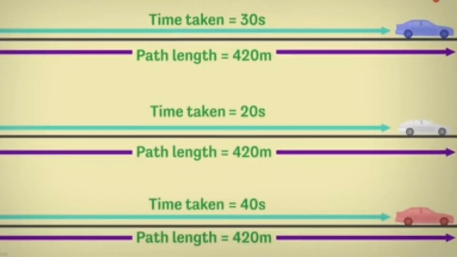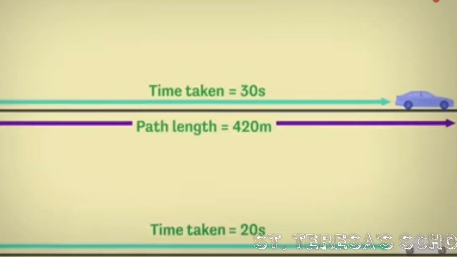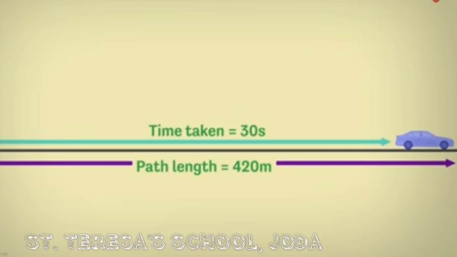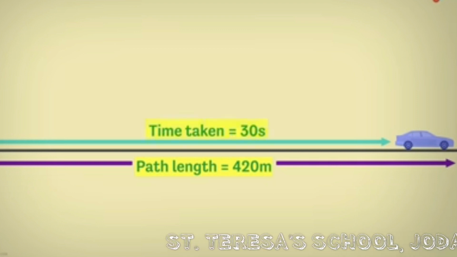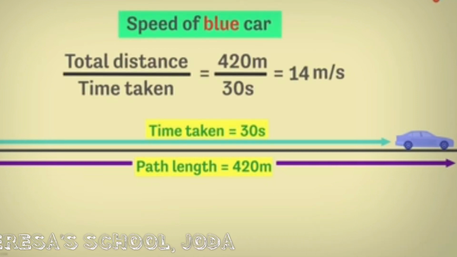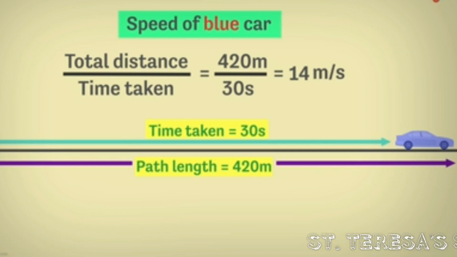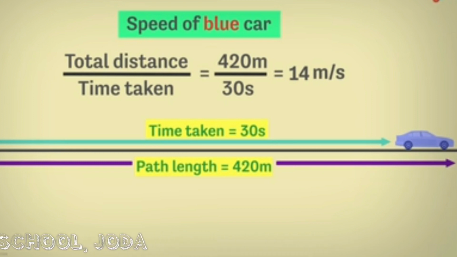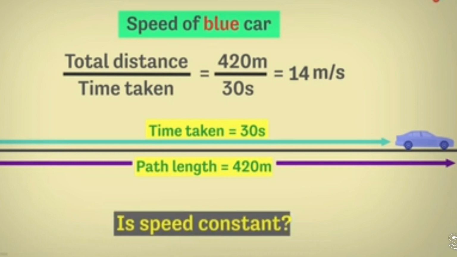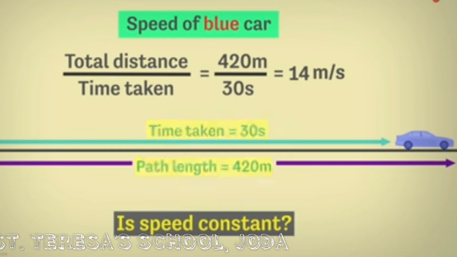Look at the example of one of the cars, say car A. The only information I gave you is that it covers 420 meters in 30 seconds. That gave us the speed as 14 meters per second. I want you to answer the next question: in this example, can we say that the speed of the car is constant throughout this distance? Are we saying that the car is covering 14 meters every second throughout the path?